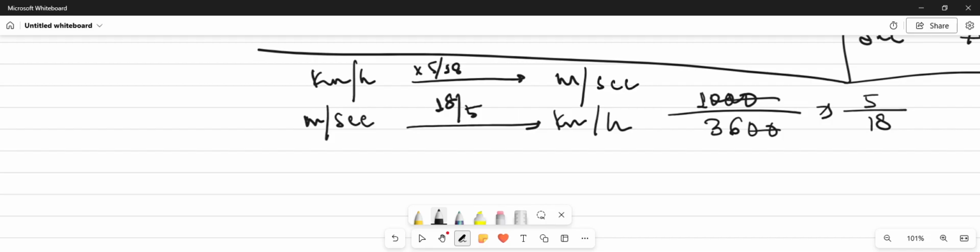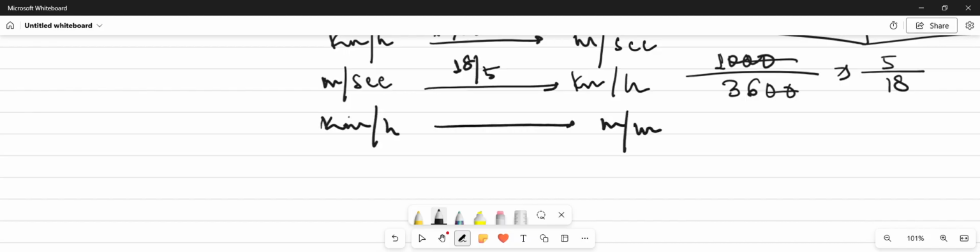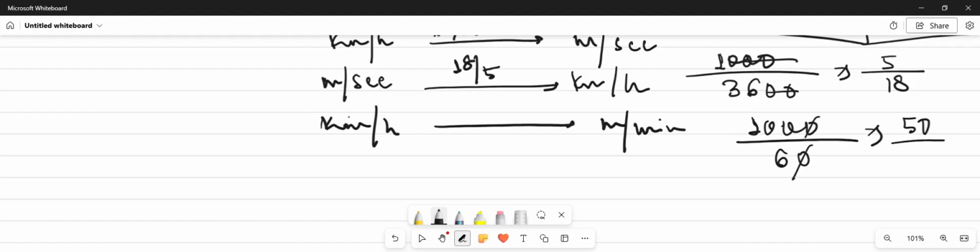Okay. In the second case, if we want to change kilometer per hour into meter per minute, then again we do the same thing: kilometer into meter, that is 1 kilometer is equals to 1000 meter, and 1 hour is equals to 60 minutes. After cancelling both the terms, we will get 50 by 3.